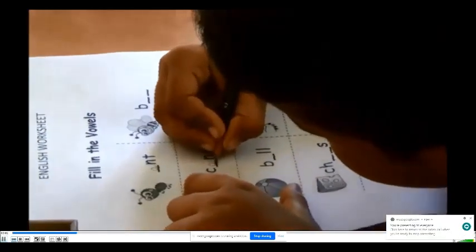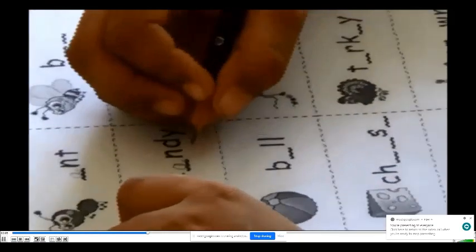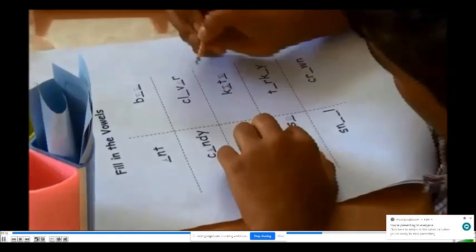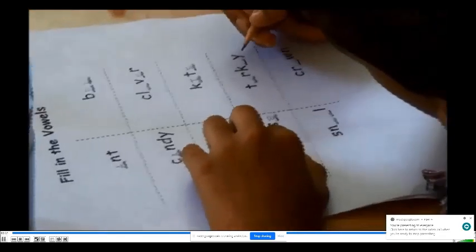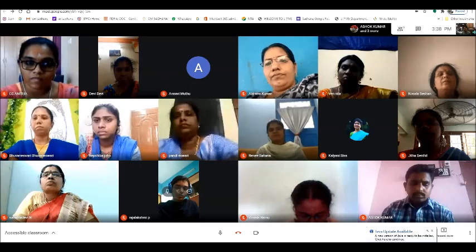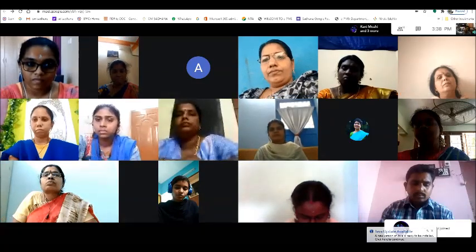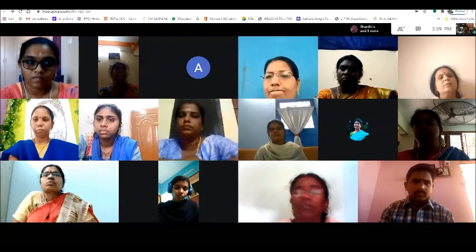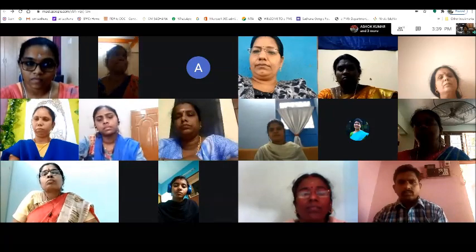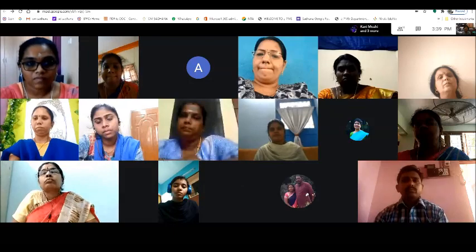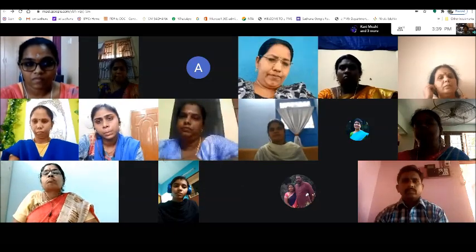You might have seen a child filling the worksheet for vowels, and it has pictures in it. But this other child does not have any pictures in the worksheet, where the normal child can picturize the ant in his mind, bee in his mind, candy in his mind. So we categorize the children according to their need. That is why we call you all facilitators, not teachers, because you know how to reach the child. If a child is given this kind of worksheet where pictorial representation is also there, it would be very useful for the children to understand it better.